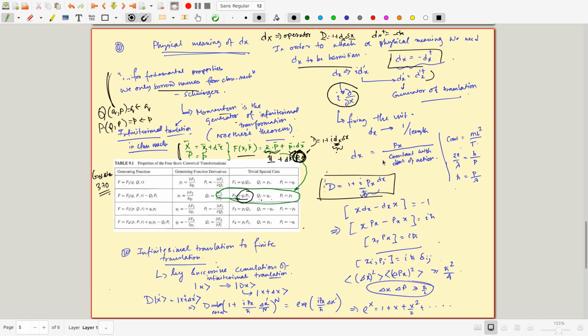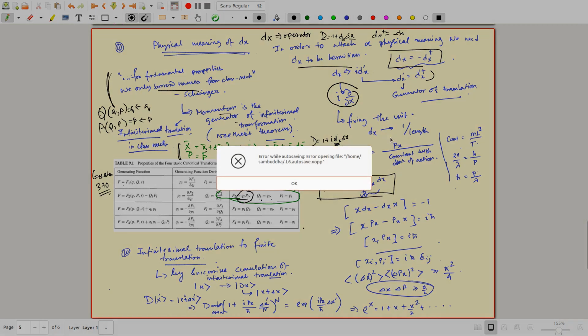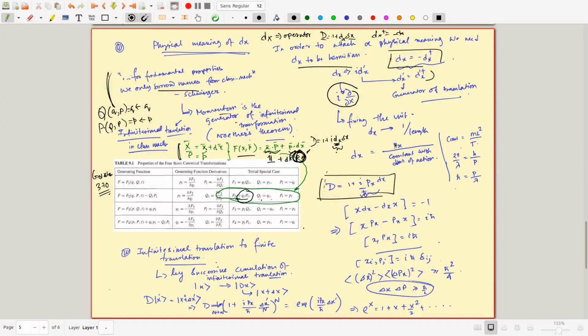But there is one more point to be discussed. Because you want to identify this generator of translation as momentum, and momentum means the physical momentum, you have to also match the dimension. It has to be of the dimension of momentum, but it is not, because this is identity.